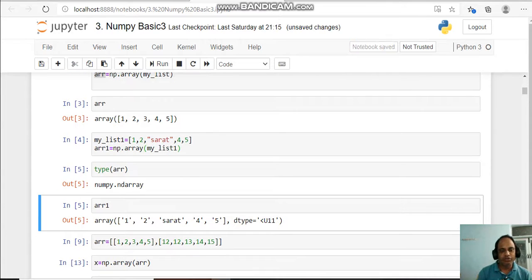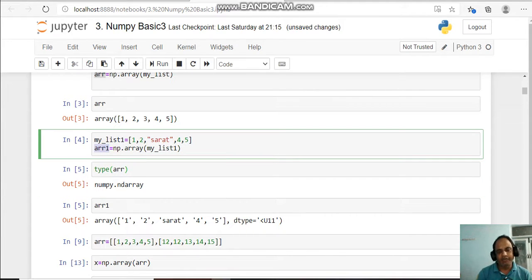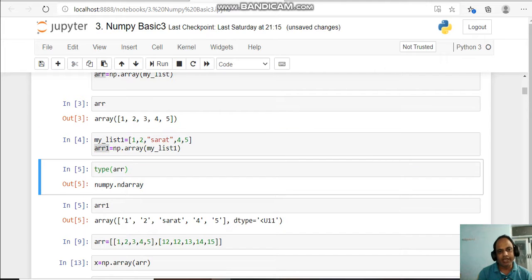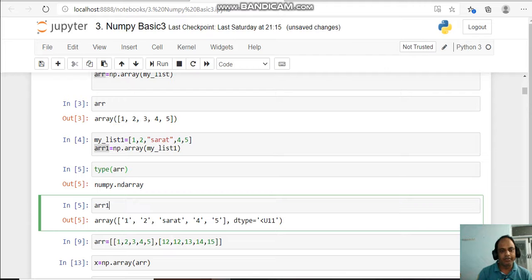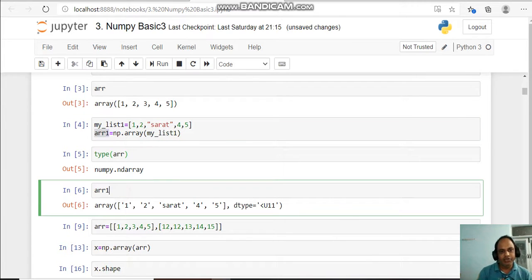So how to check the type of array? We can check the arr variable. The type of the variable is showing as ndarray. Okay. So now I have stored 1 2 Sarath 4 and 5, these 5 elements, inside my list and converted it into an array. And if I'm printing this arr1 variable, I stored it into a variable called arr1. If I'm printing arr1, it shows that all the elements are converted into a string, as I told.